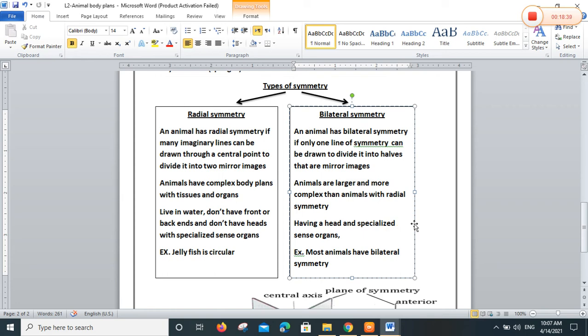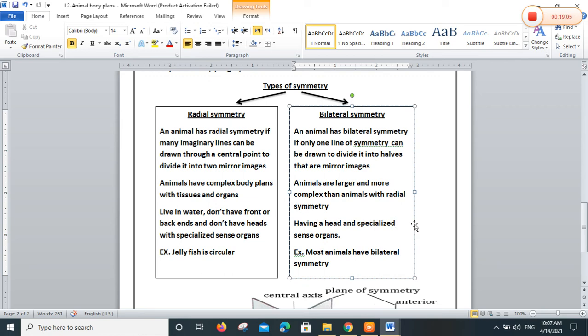An animal has bilateral symmetry if only one line of symmetry can be drawn. One line only. In a bilateral animal, only one line vertically divides the body from the head to the lower limbs, dividing it into two similar or identical halves that are mirror images.